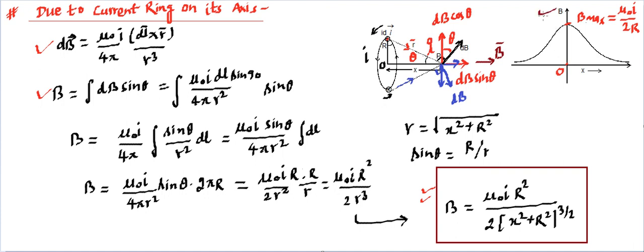And this graph will let you imagine or feel how the magnetic field varies over all the points on this axis. So as you start from minus infinity, you start from zero magnetic field, but it will keep on increasing, becomes maximum at the center point, then again decreases to zero after a long distance. Fine. So that's an important formula to be remembered.